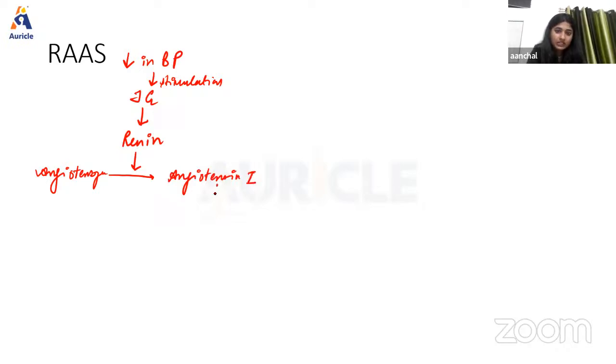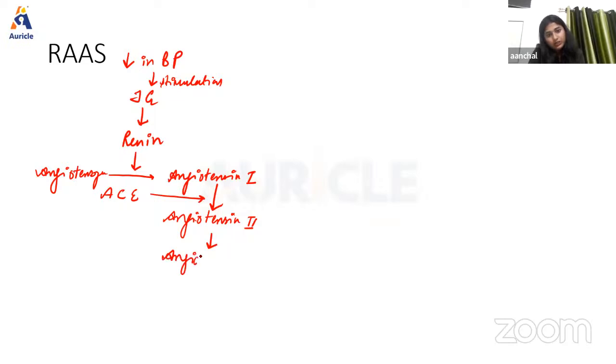Now, this angiotensin 1 will get converted into angiotensin 2, with the influence of a very important enzyme, ACE, angiotensin converting enzyme, that is present in the lung. Then angiotensin 2 is converted into angiotensin 3, and finally angiotensin 3 is converted into angiotensin 4.